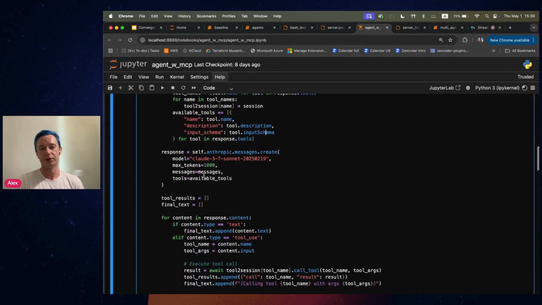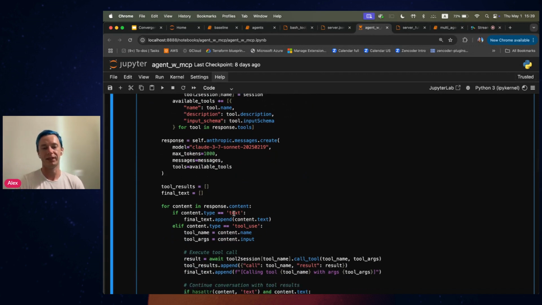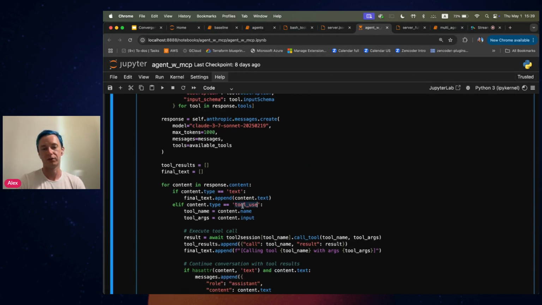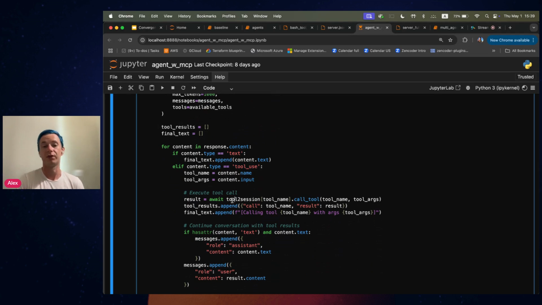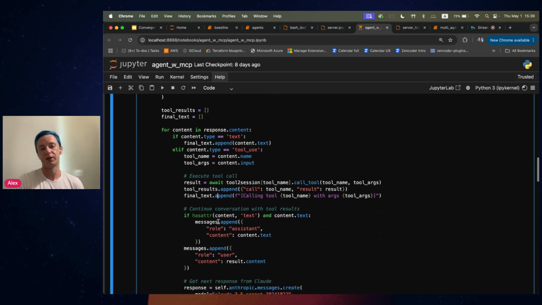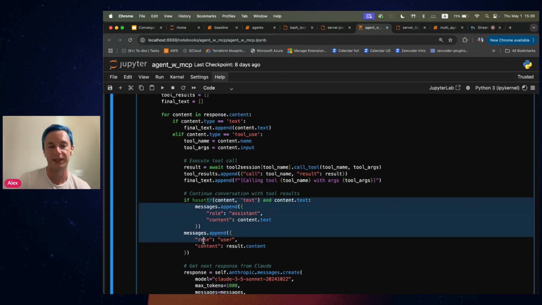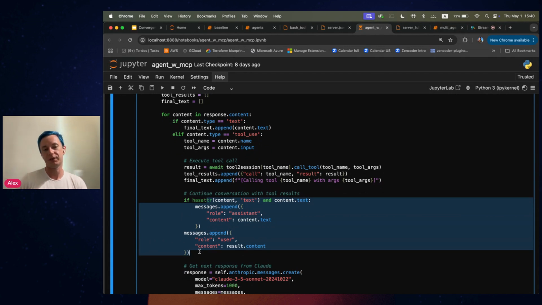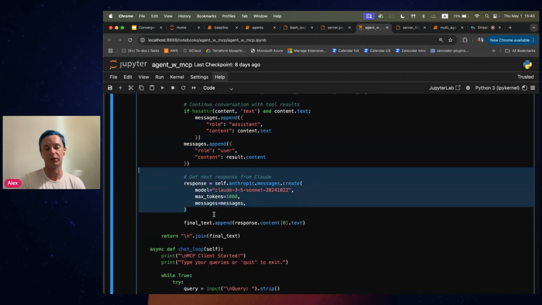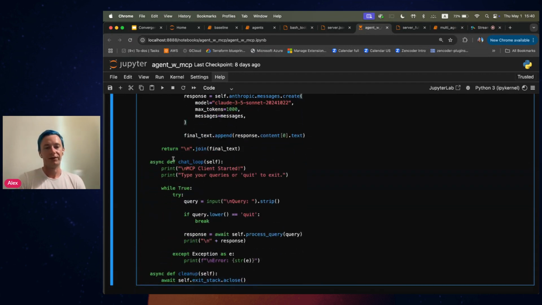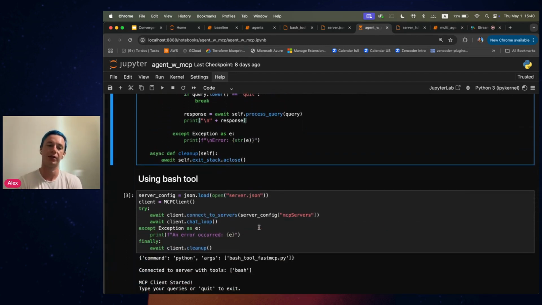And then, based on the response from the LLM, we decide if that's a simple plain text response, or if that response is a tool use action. If it is tool use, we will actually execute that tool, right? And then pass that information to the LLM to act accordingly. So we will basically just send the observation to the LLM to give us, hopefully, the answer. And over here is the actual response from the LLM. And here we have the chat loop, which is basically just syntactic sugar on top of that process query function.